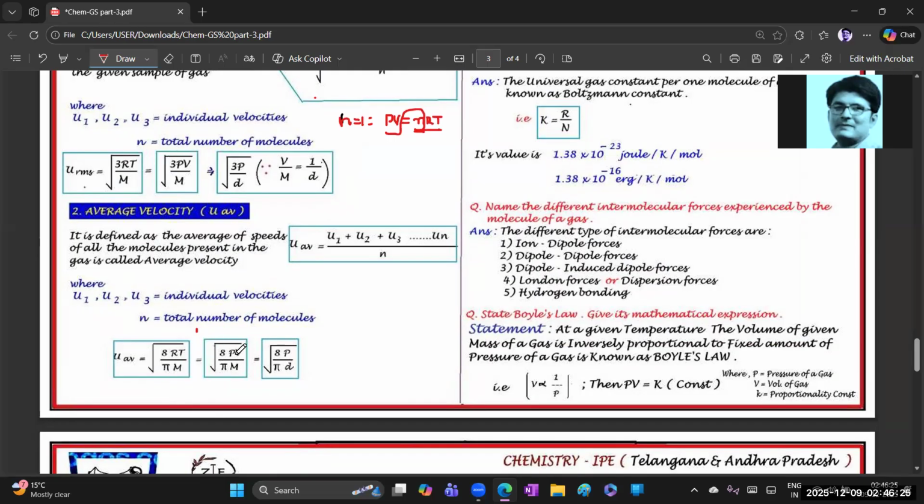Instead of RT, what can we write? PV at n equal to 1 mole, so PV equals RT. Remaining is the same. Here also, instead of V by M we write density, so 8P by pi d, and pi stays the same. So instead of V by M, here we write density. That's it. This is about average velocity.